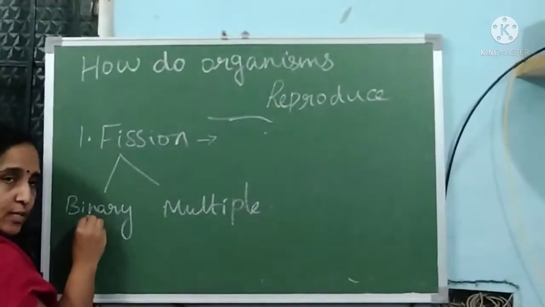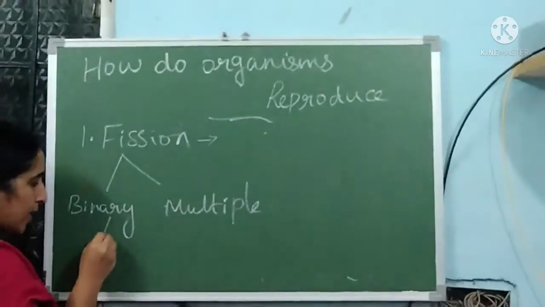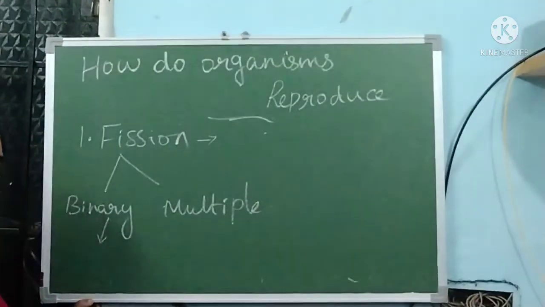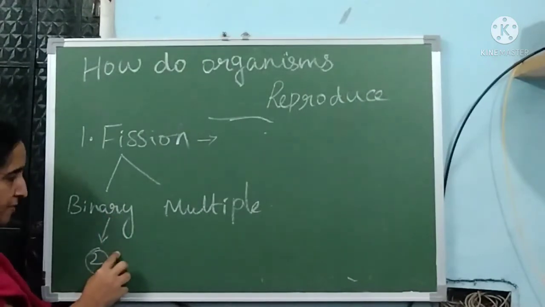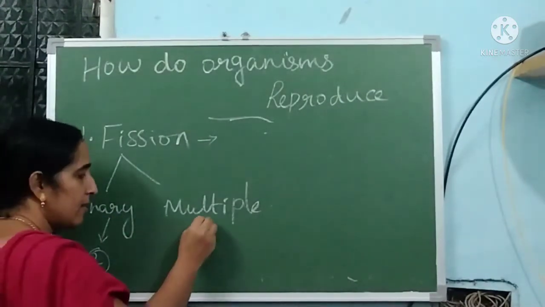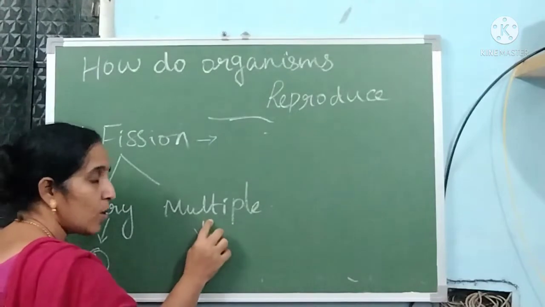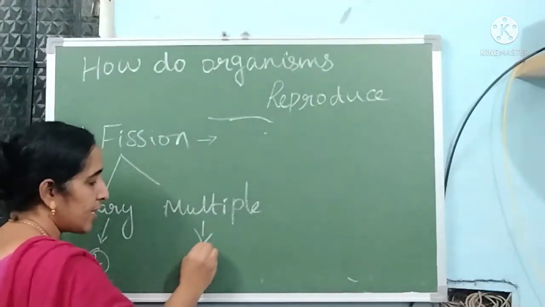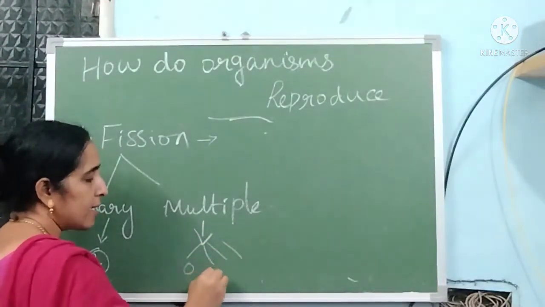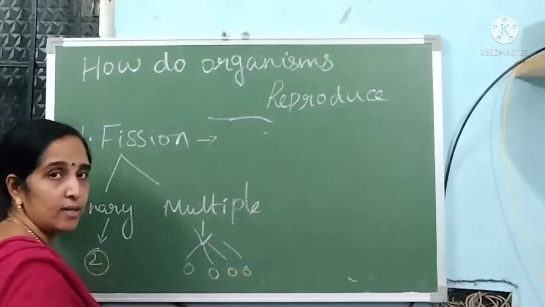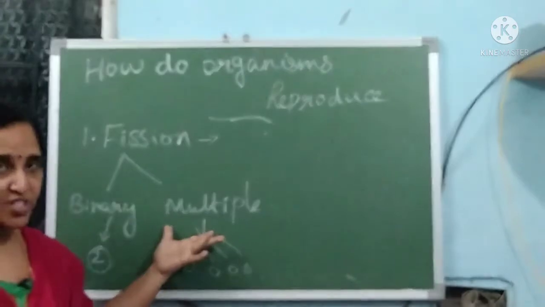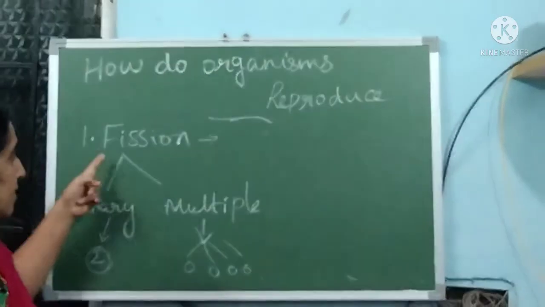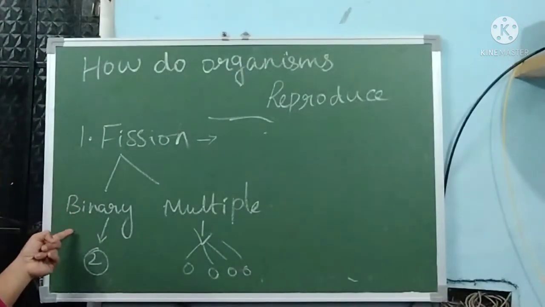Binary means two. A single organism divides into two, then it is called binary fission. What is multiple? Here also a single organism is divided into many other organisms. This is called multiple fission. These are the two types of fission.